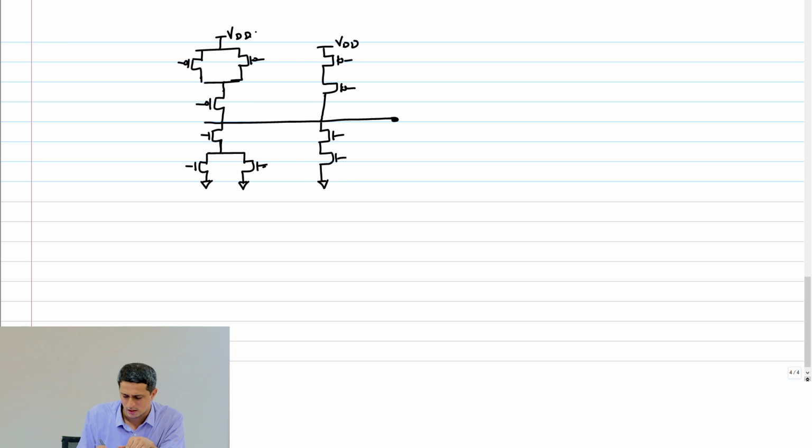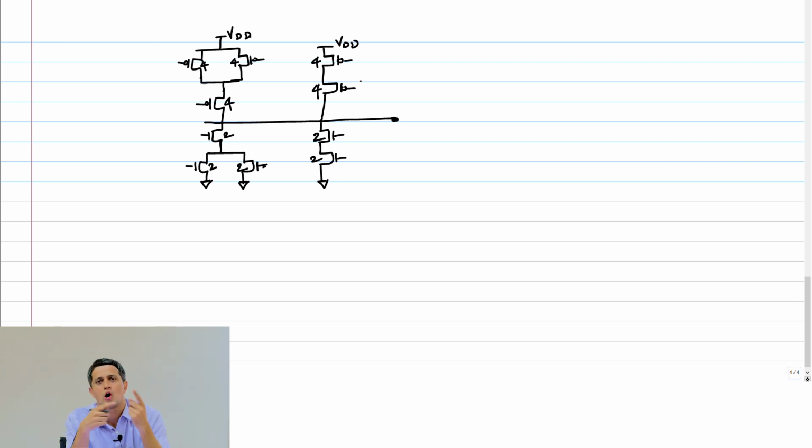Right? And what are the sizes now? Obviously, this is just 2, 2, 2, 2, 4, 4, 4, 4. Right?